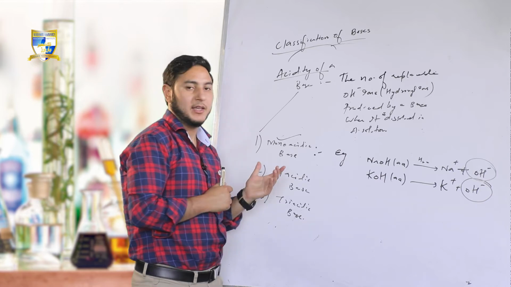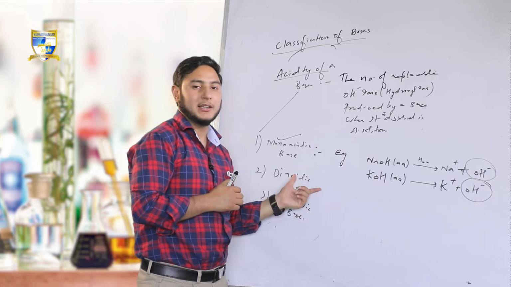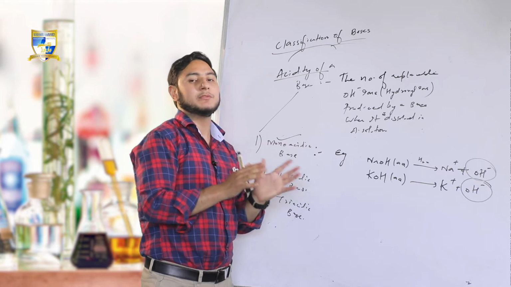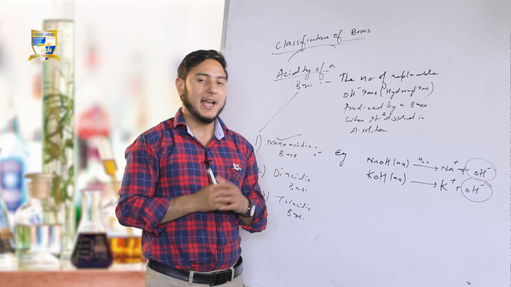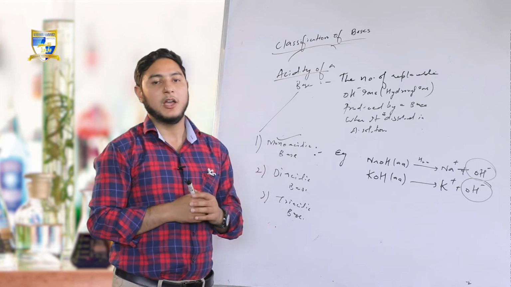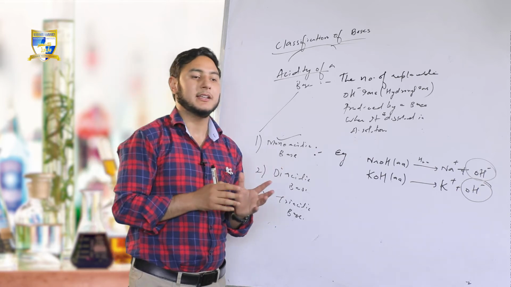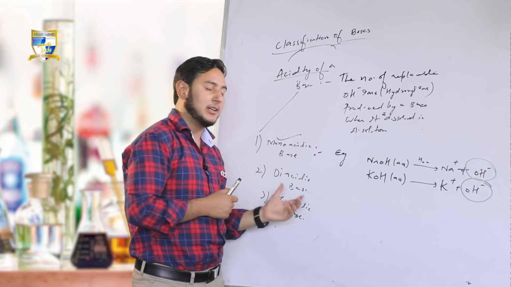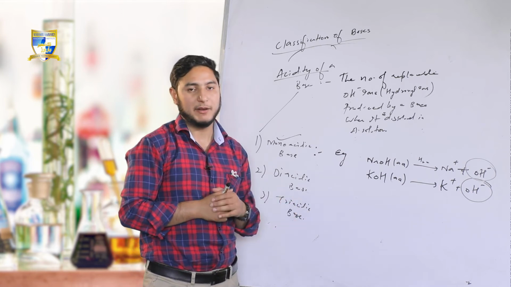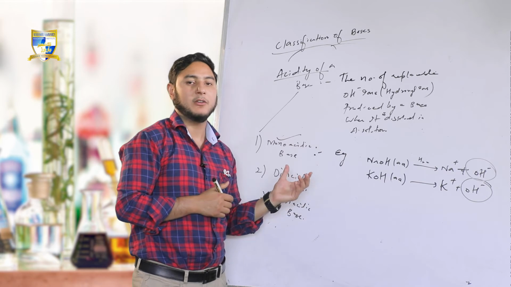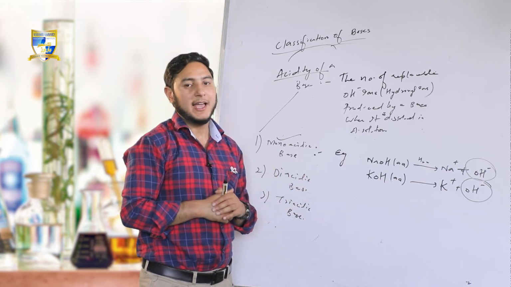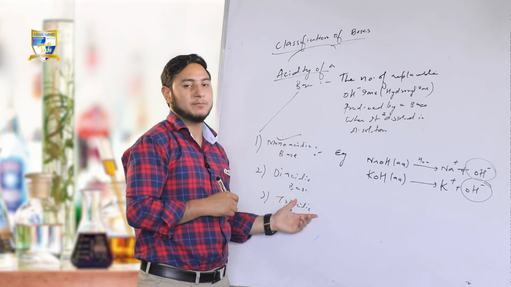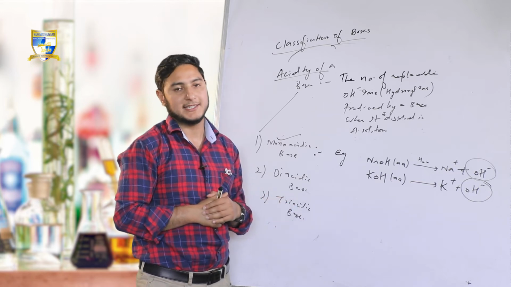Likewise, if the number of replaceable hydroxyl ions produced by a base is 2, the base will be called a diacidic base, and if the number of replaceable OH negative ions is 3, the base will be called a triacidic base.